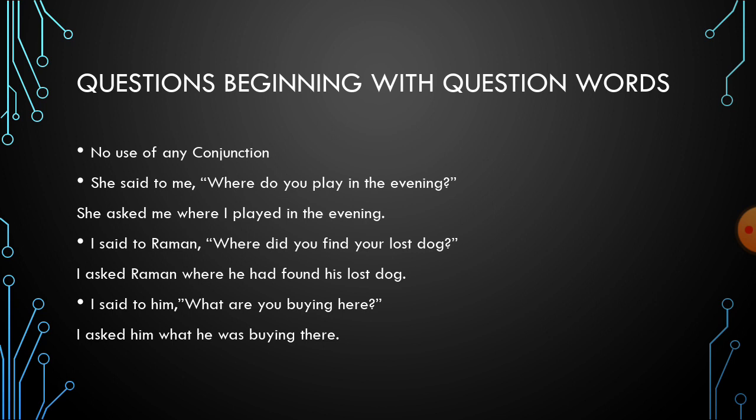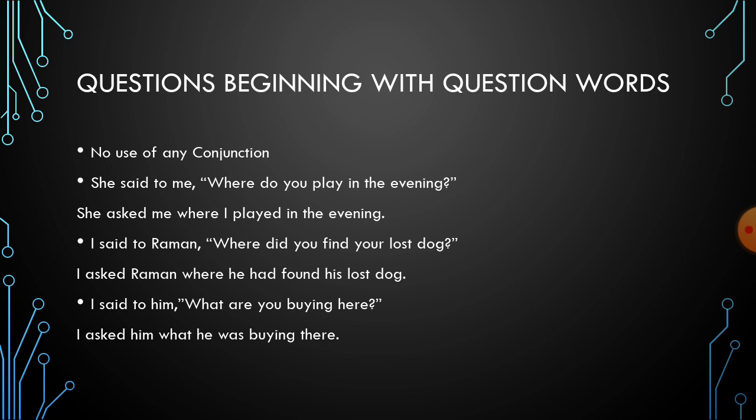Look at the other sentence. I said to Raman, where did you find your lost dog? This is your simple past tense. Simple past will change into past perfect. So answer will be, I asked Raman where he had found his lost dog. This is your past perfect tense.